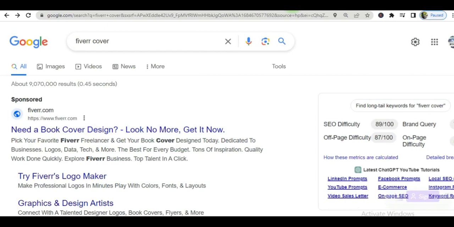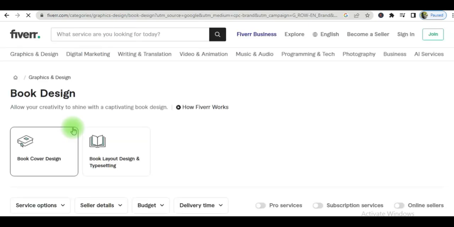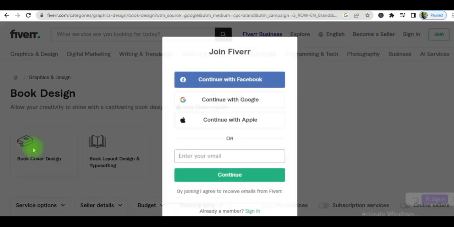Next, you need to create a cover for your book. So you may want to go to somewhere like Fiverr. You can have one of those guys over there at Fiverr do up a book cover for you, or you may choose to use Canva to do it yourself.